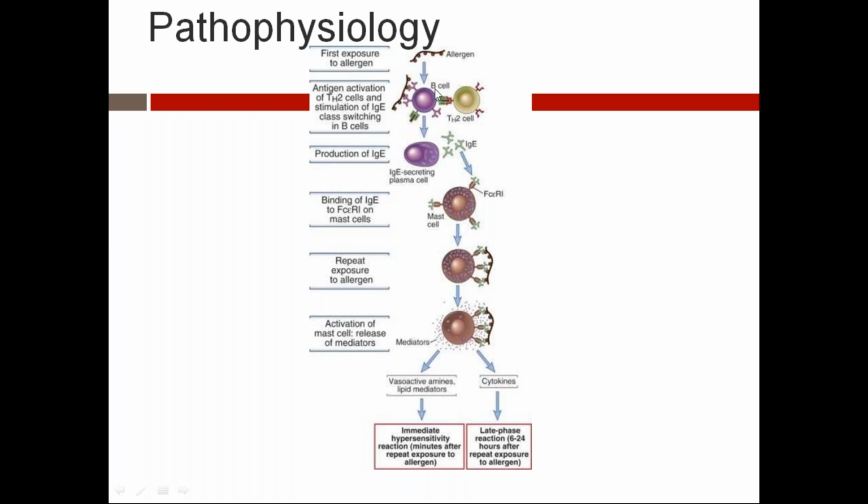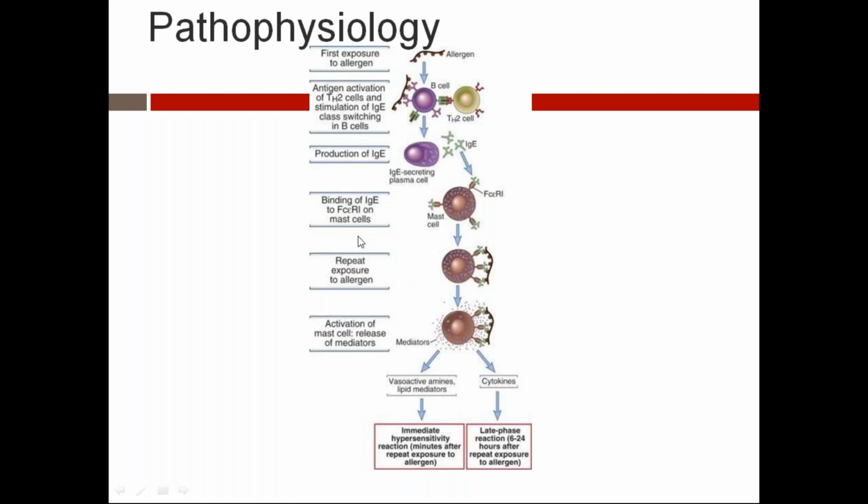The B cell is converted into a plasma cell, which produces antibodies. IgE antibody is secreted from the plasma cell, and this IgE sits on the Fc receptor of the mast cell. The mast cell has all the vasoactive amines, chemokines, and cytokines inside, which if released will lead to danger.